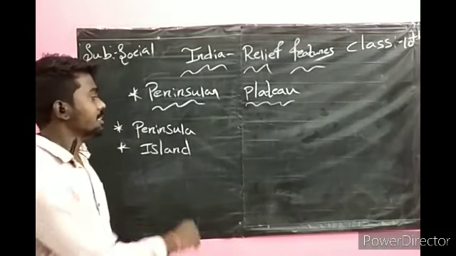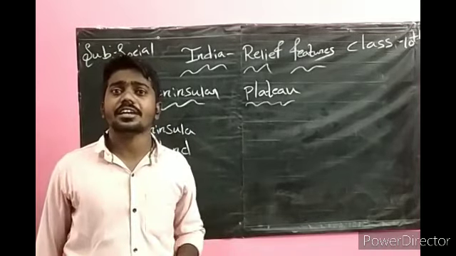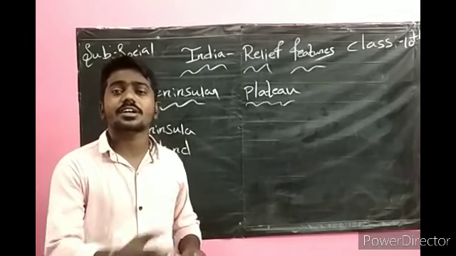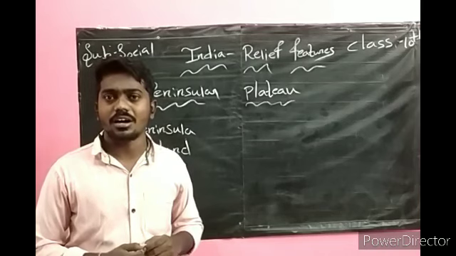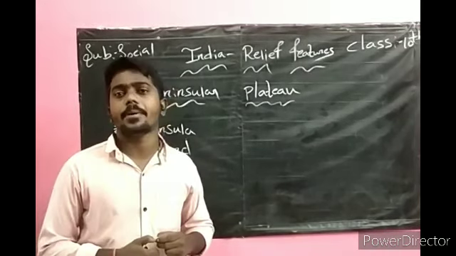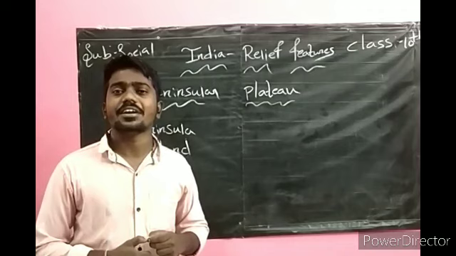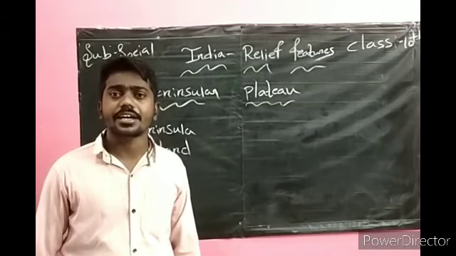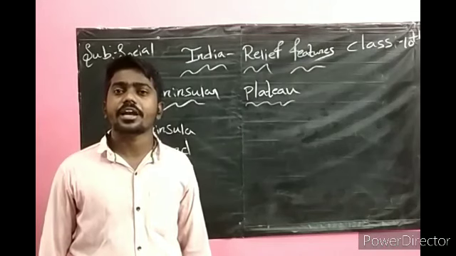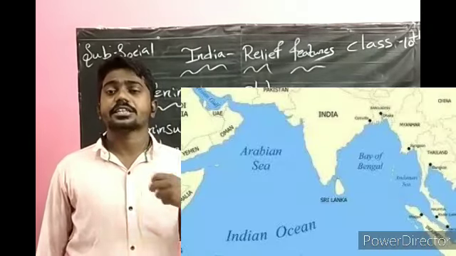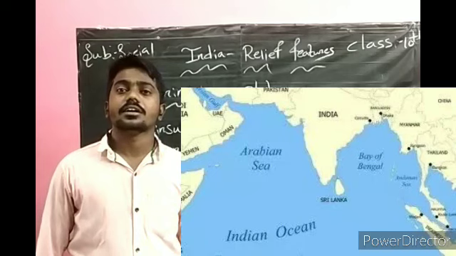In a peninsula, if any region or country lies with 3 sides water and 1 side land, it is called a peninsula. Our India is a peninsula. Why? Because on the eastern side you can see the Bay of Bengal, on the western side the Arabian Sea, and in the south the Indian Ocean.